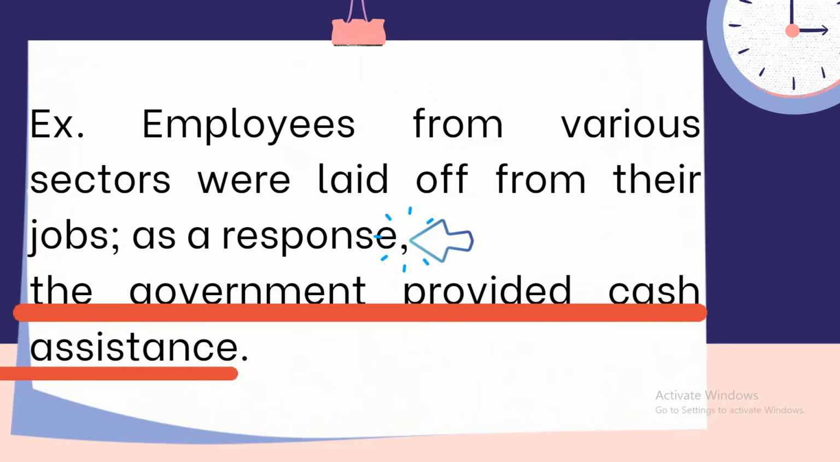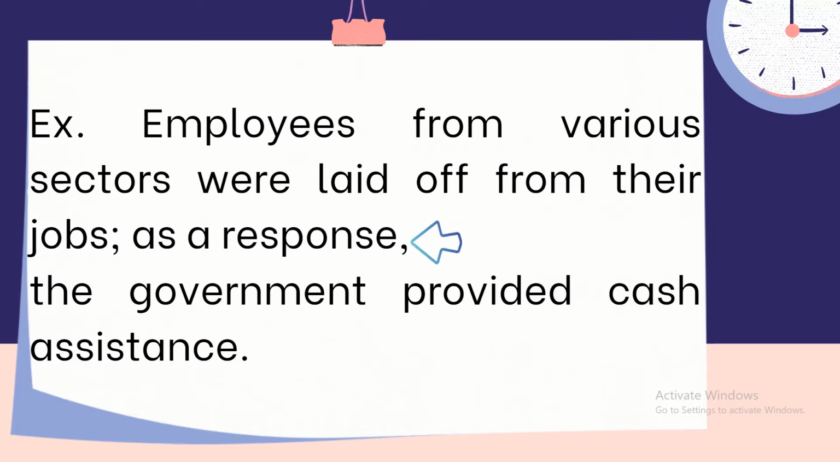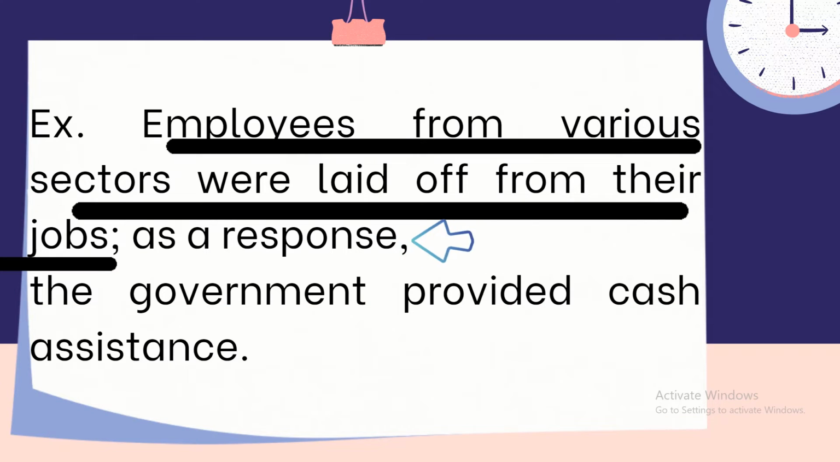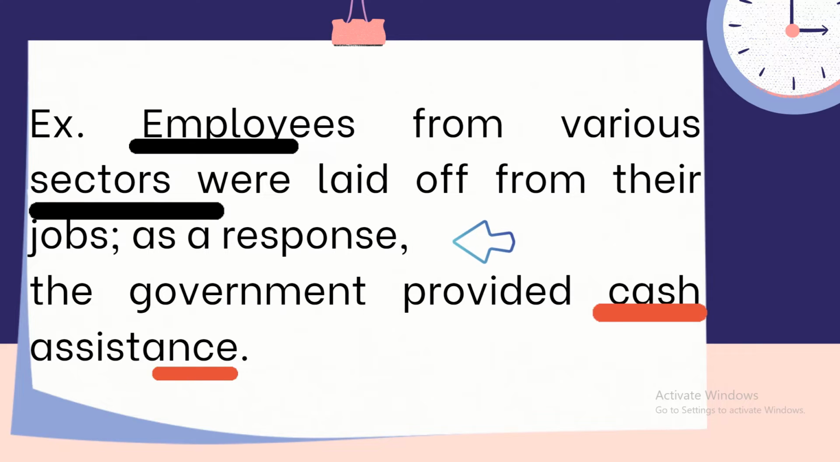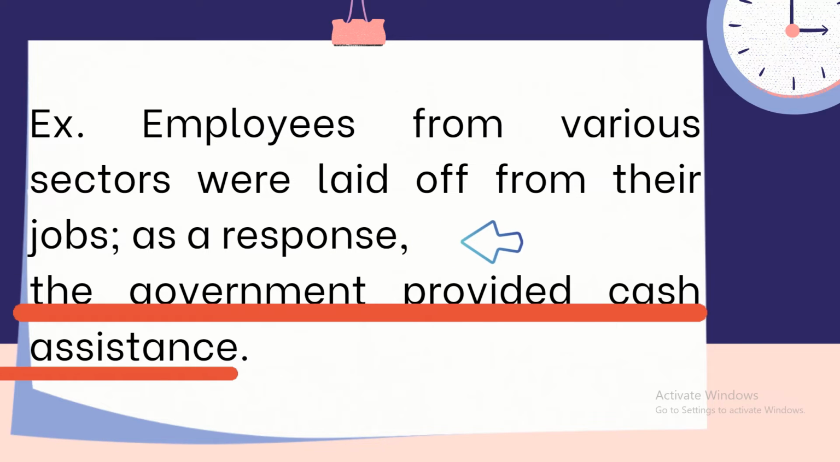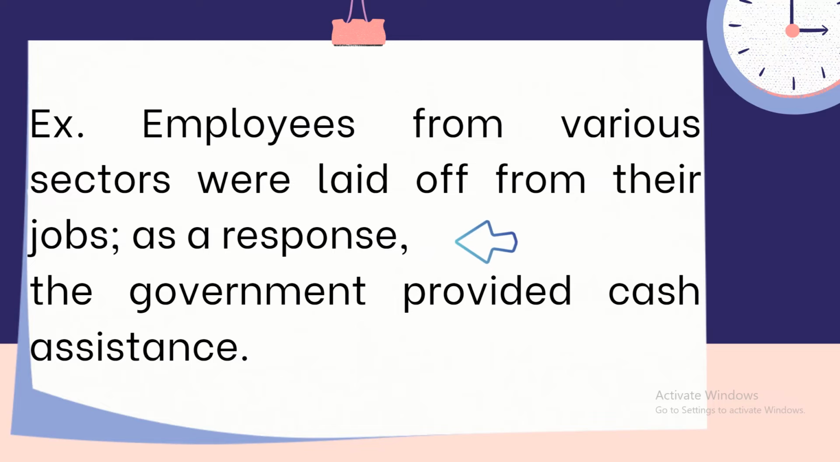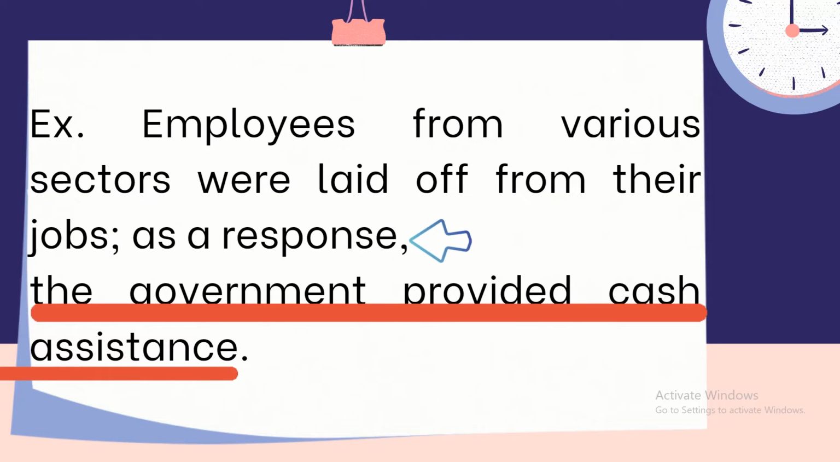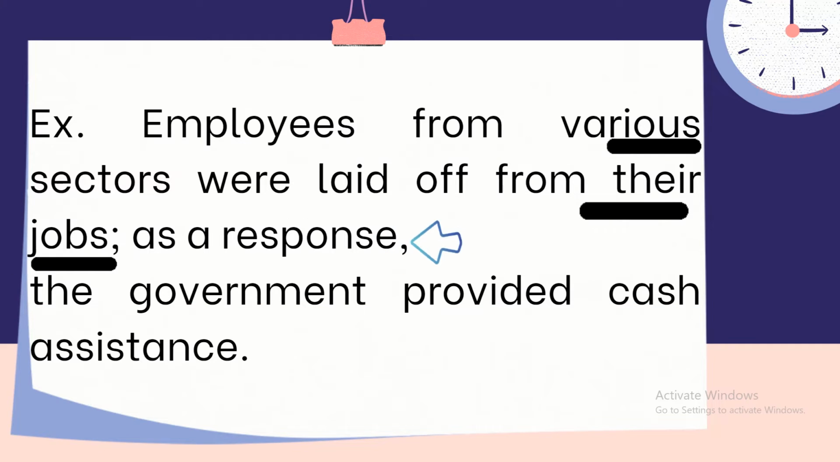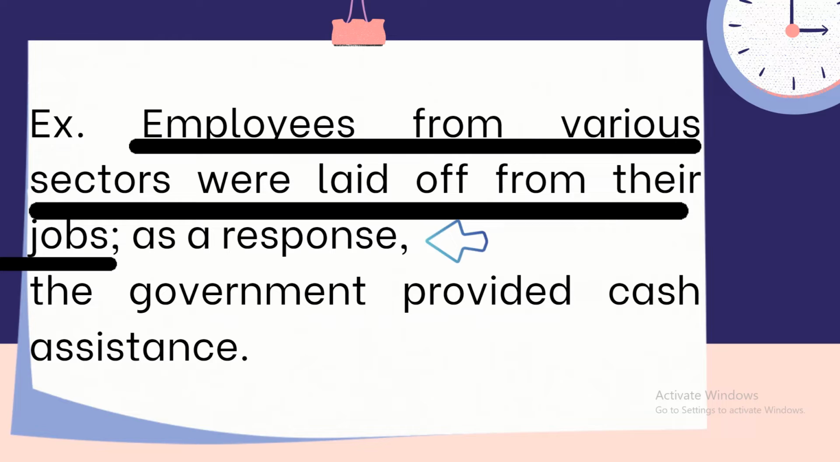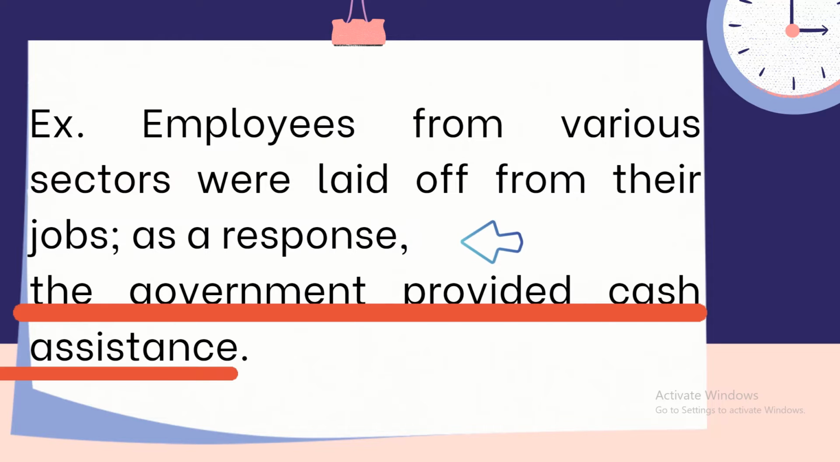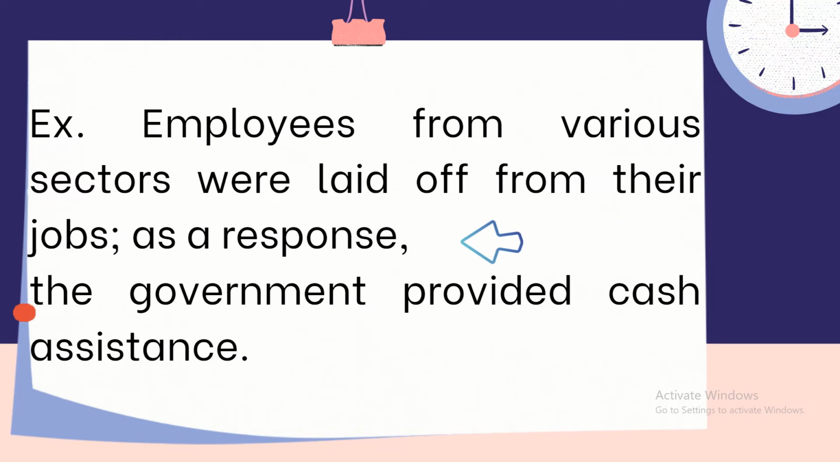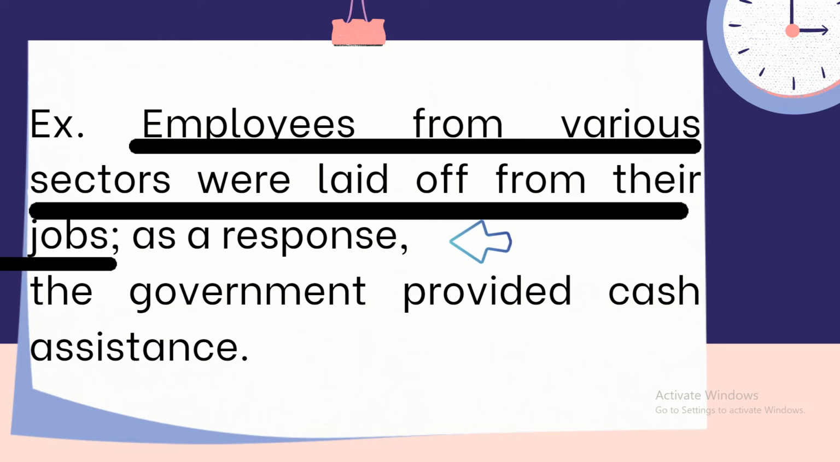Let's have an example. Employees from various sectors were laid off from their jobs. As a response, the government provided cash assistance. Here, the problem is employees from various sectors were laid off from their jobs. And the solution is the government provided cash assistance. Here, we use the grammatical signal as a response.